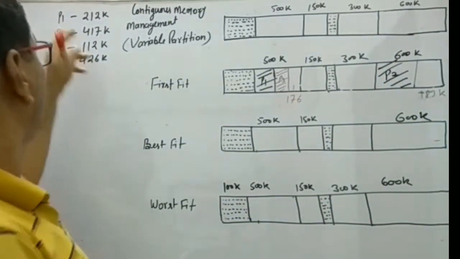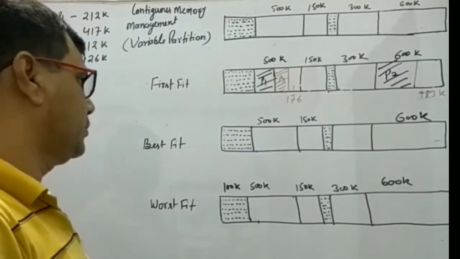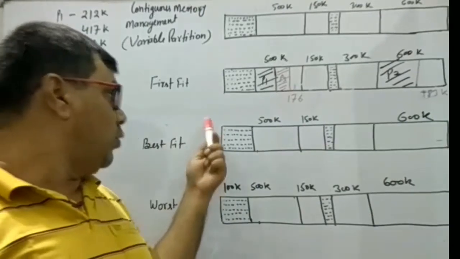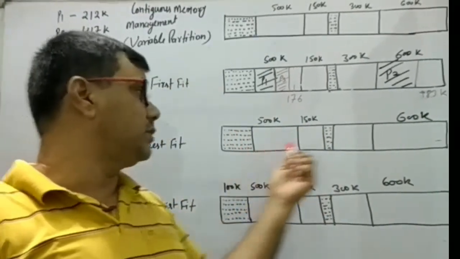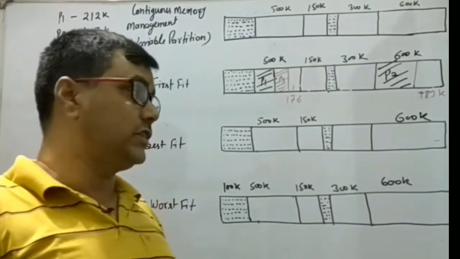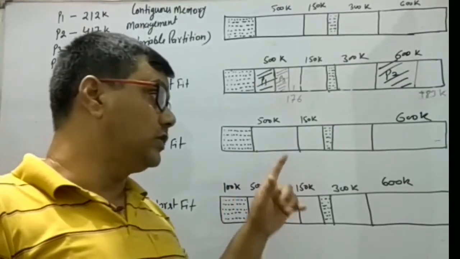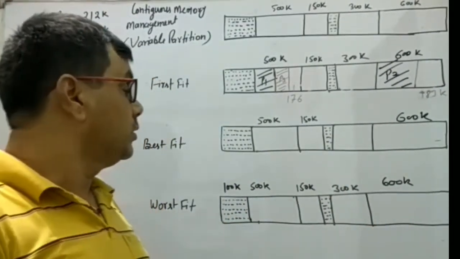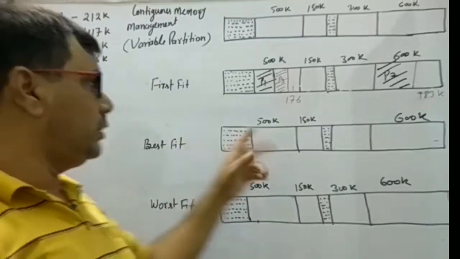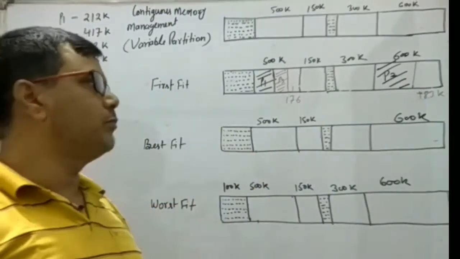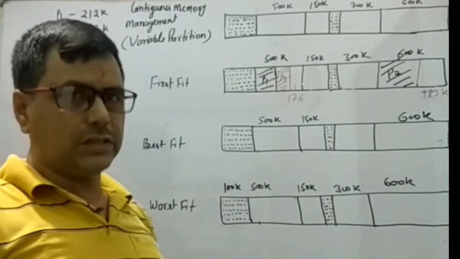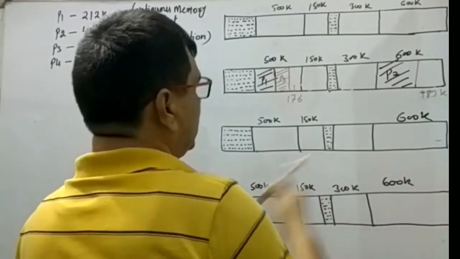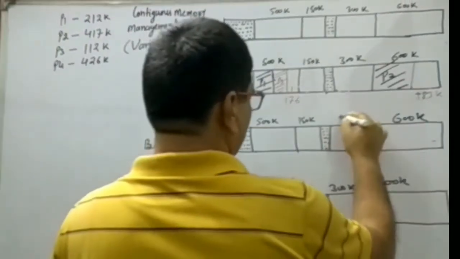Now P1 is 212K. First of all, process P1 will search the whole list, and it will find the suitable block in which it can fit and leaves minimum leftover space.